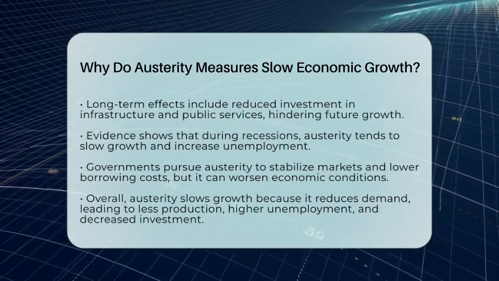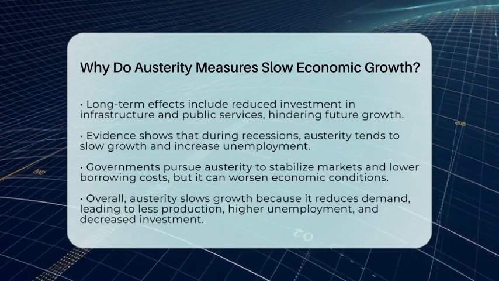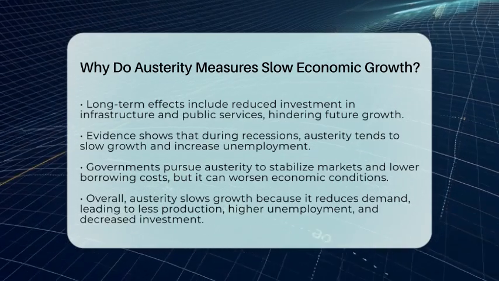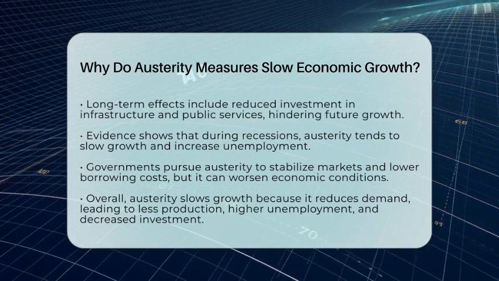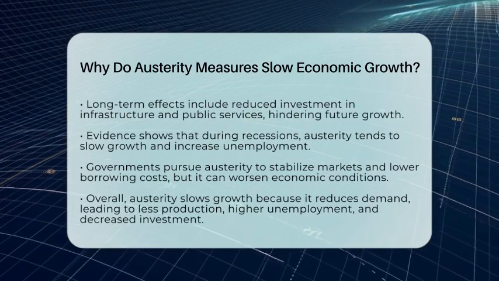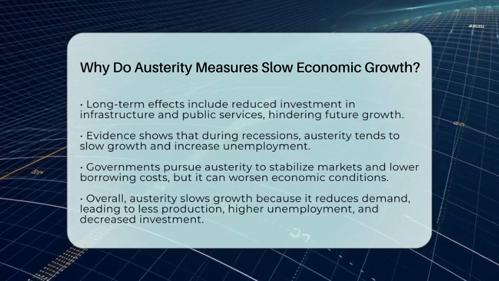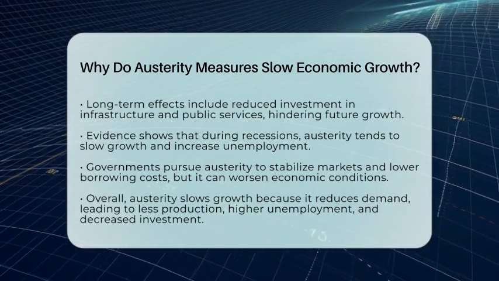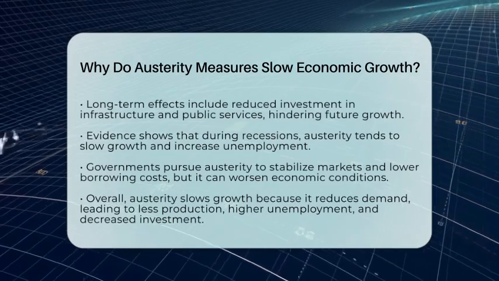In summary, austerity measures slow economic growth mainly because they reduce demand through lower government spending and higher taxes. This leads to less production, higher unemployment, and less investment, especially when monetary policy cannot fully counteract these effects.